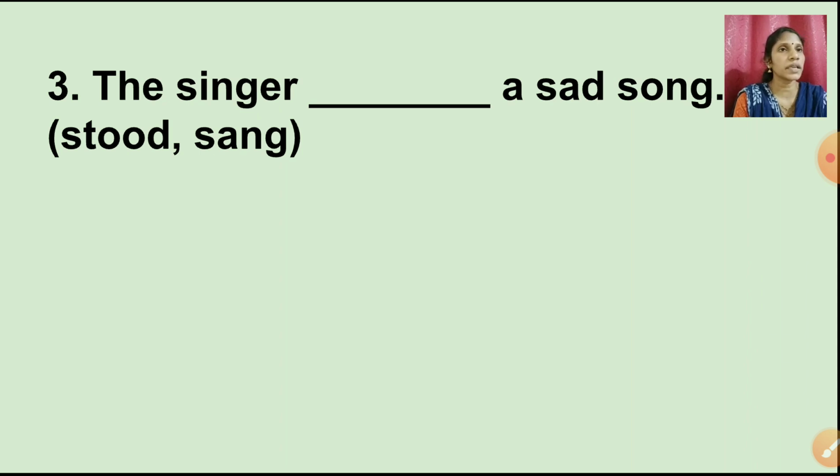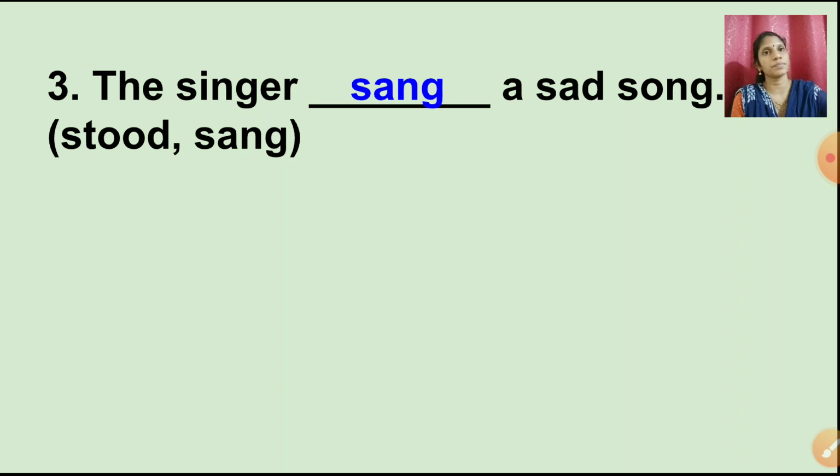So here children, the right doing word will be sang. Sang means already he has finished his singing. The singer sang a sad song. He is done with the action. So here we have used sang.